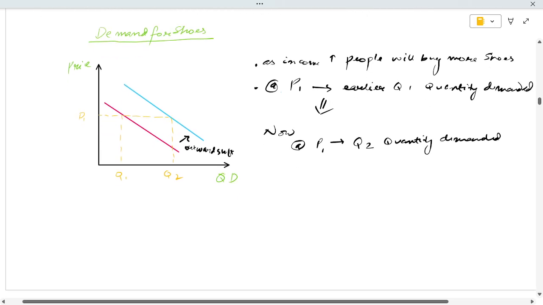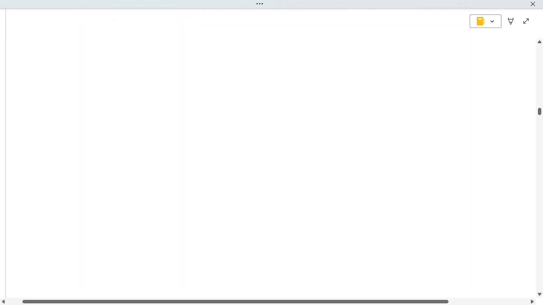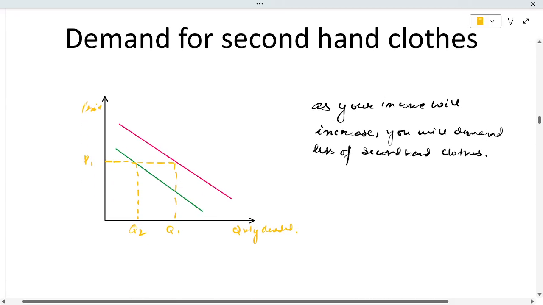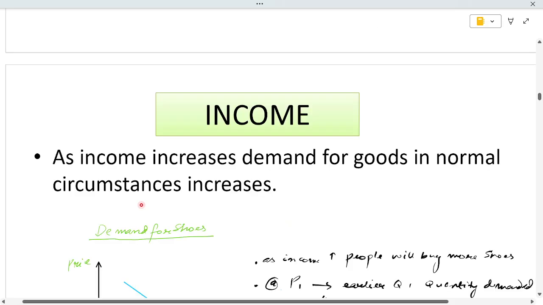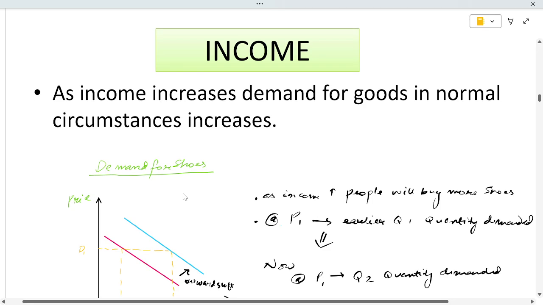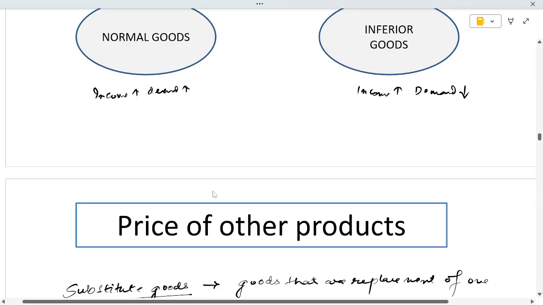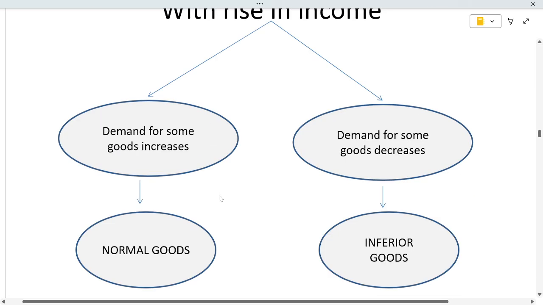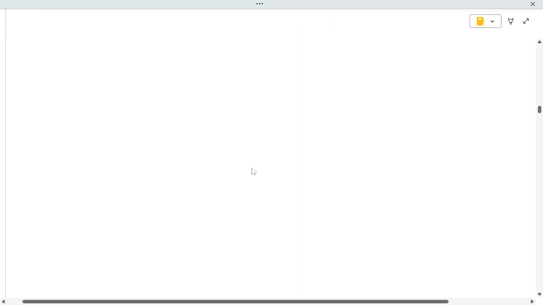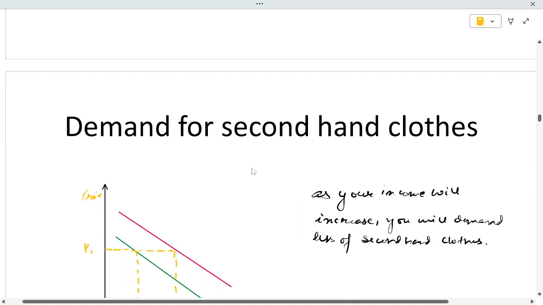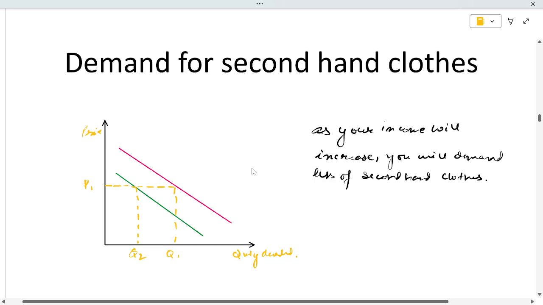This relation is explained by income and demand. I think you got me. Okay. So this is for normal good. This is for normal good. Demand for shoes. And then demand for second hand clothes. Let's assume it to be shoes.